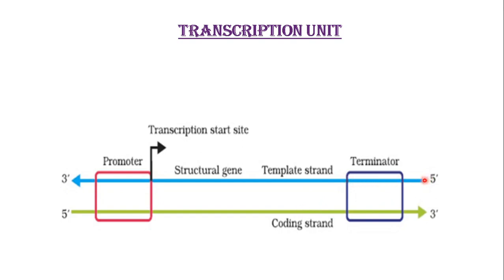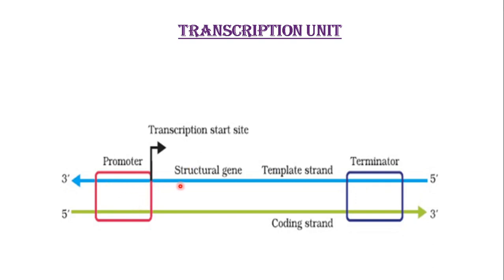Now what will happen? The transcription unit, the portion that will undergo transcription, is always flanked by two additional parts. One part is where the polymerase comes and binds, and the other part is where the polymerase will get detached. The part where the RNA polymerase, DNA dependent RNA polymerase, binds is known as the promoter region, and after binding what will happen?